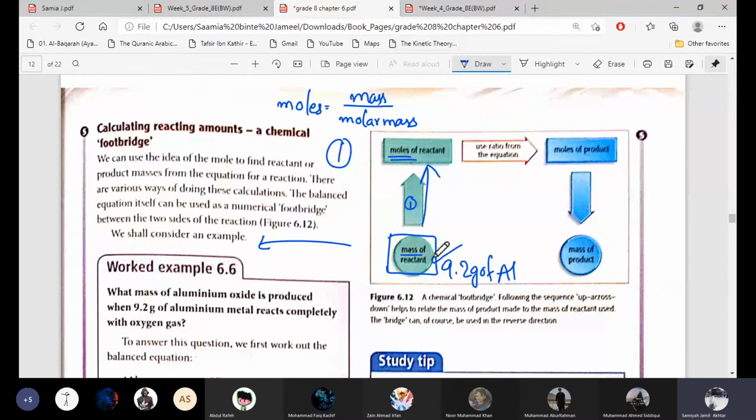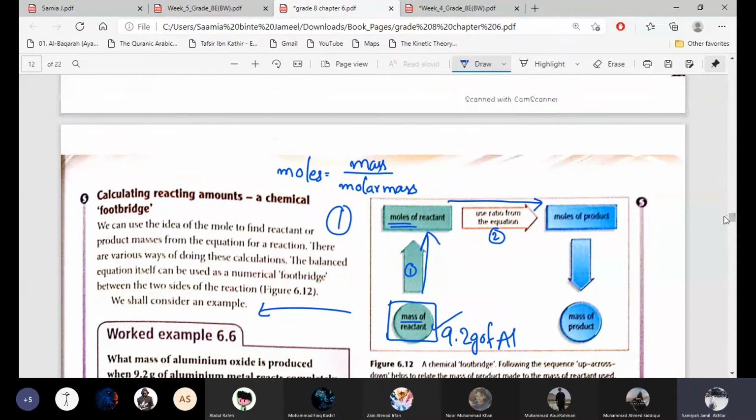From the mass of the reactant, you find out the moles of the reactant. Now the second step is, from the moles of the reactant, you will find the moles of the product. How will you find it? By equation. Use the ratio from the equation, reactant to product. How much reactant and how much product is formed.